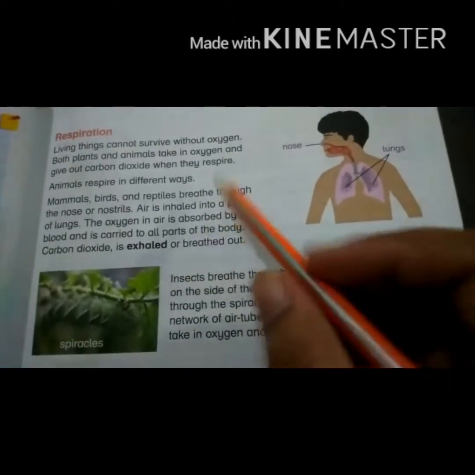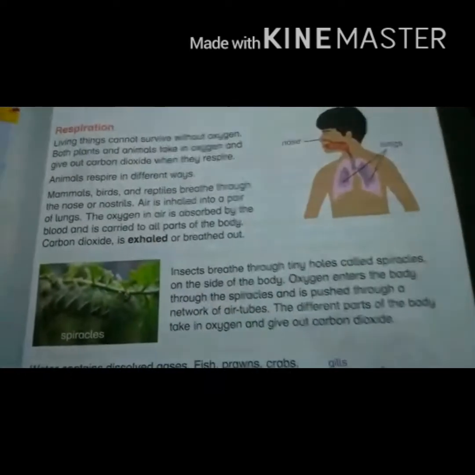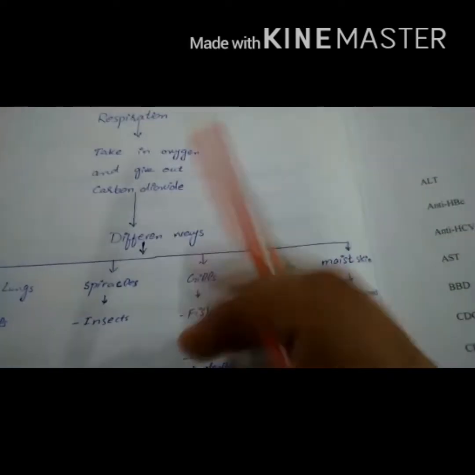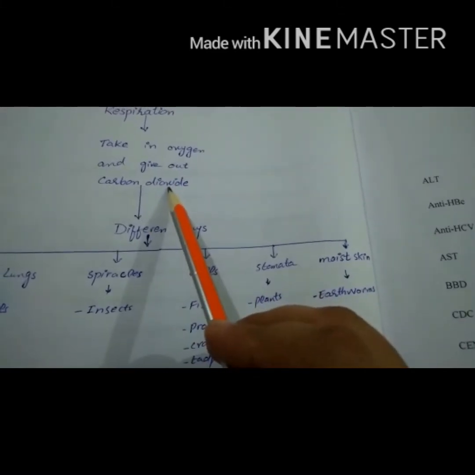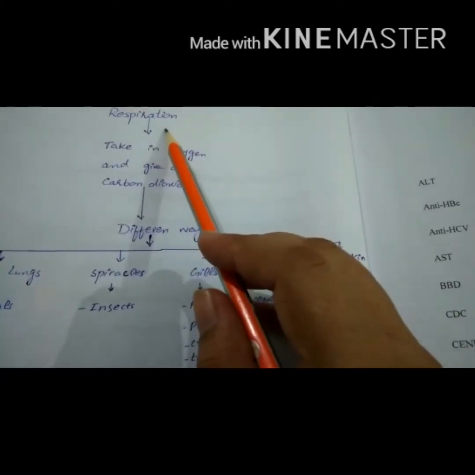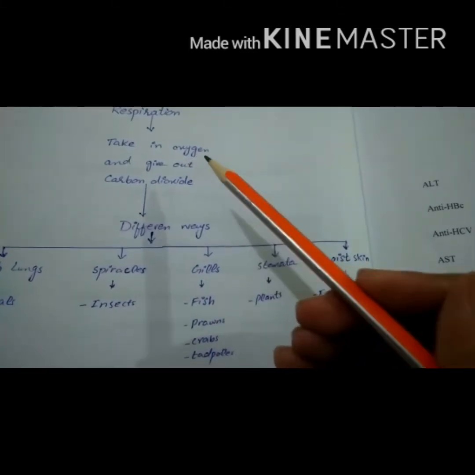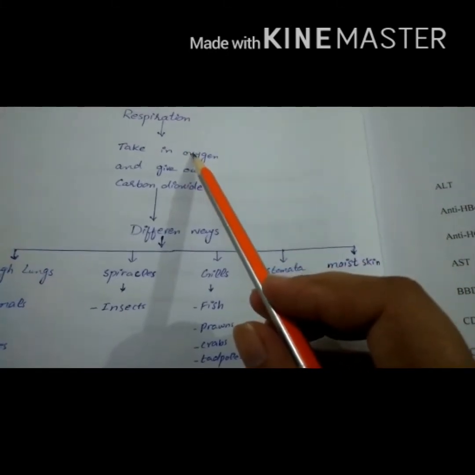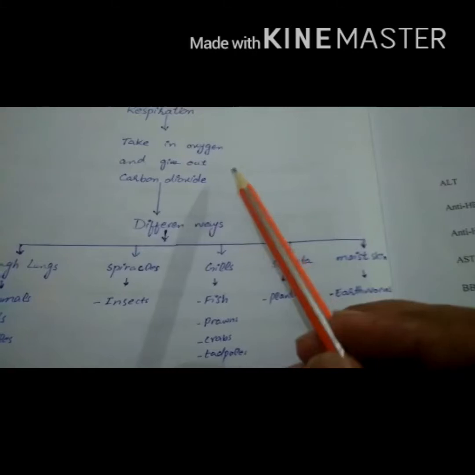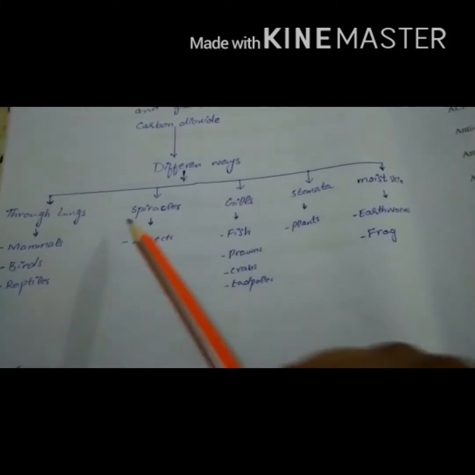Today we will revise the next life function, that is respiration. Basically, respiration is a process in which living organisms take in oxygen and give out carbon dioxide. Respiration or breathing occurs in all living organisms, like in animals, in plants, and microorganisms. But respiration takes place in all living organisms in different ways. Here, some ways are discussed.